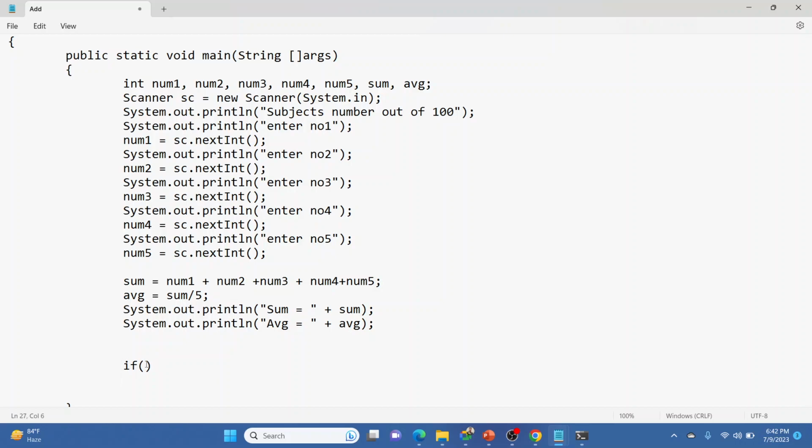Like if average is greater than 50, what is it going to do? It is going to print pass, result is pass.